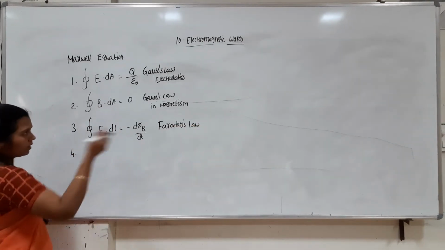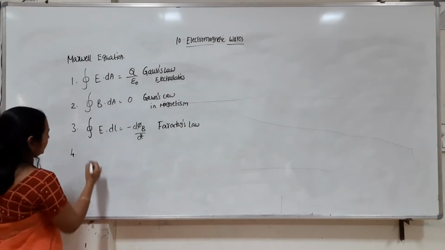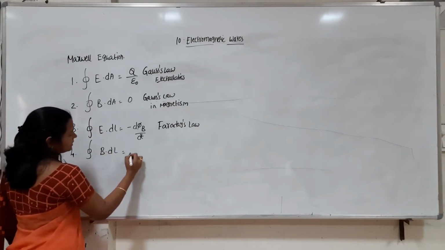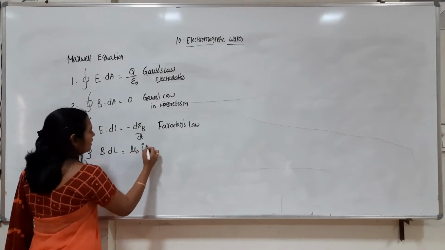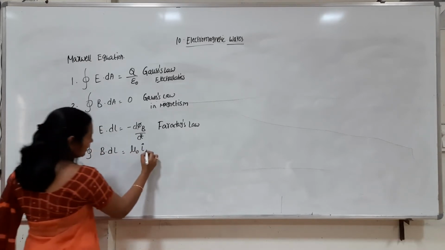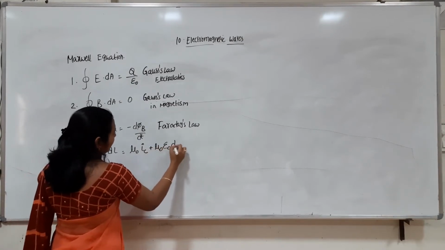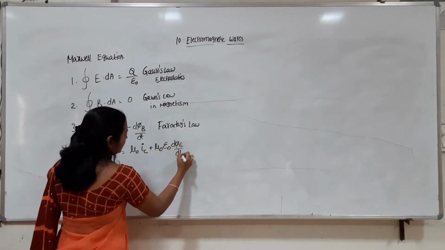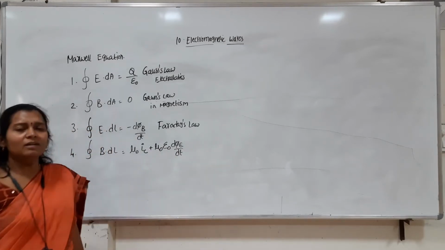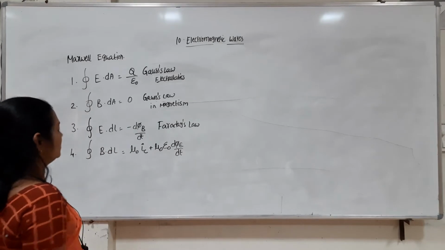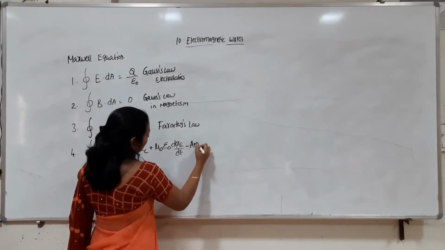And the fourth one, the modified Ampere circuital law, is the closed line integral of B dot dl equals, earlier we said it is mu naught I, now it is I_C, plus mu naught epsilon naught d phi E by dt. What is this d phi E by dt? It is nothing but the displacement current between the plates of a capacitor. So this is the Ampere-Maxwell law.